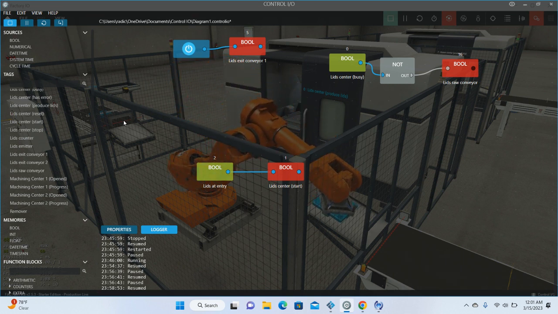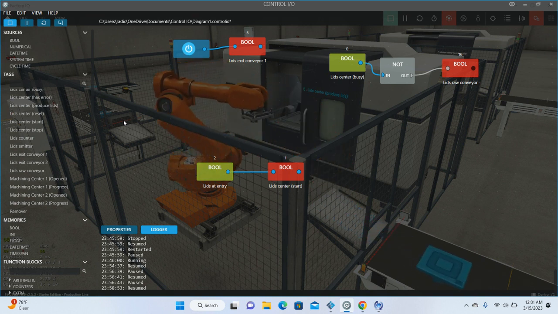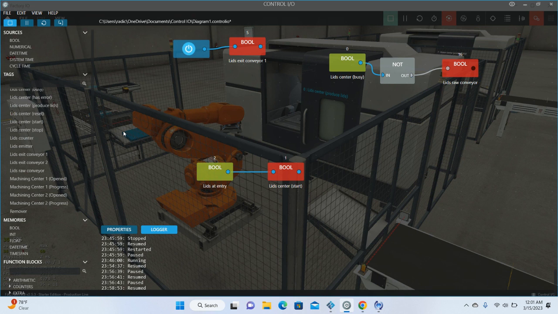All right. Okay. It's not busy anymore. A lid can come in. Now it's busy again. No more lids can come in. All right. So that's the behind the scenes, showing you how Control IO runs the assembly line scene in Factory IO.